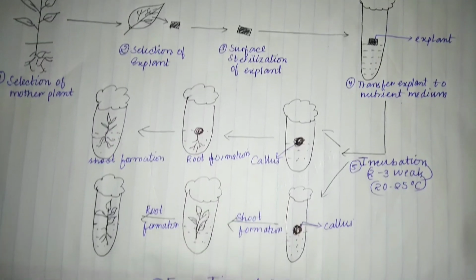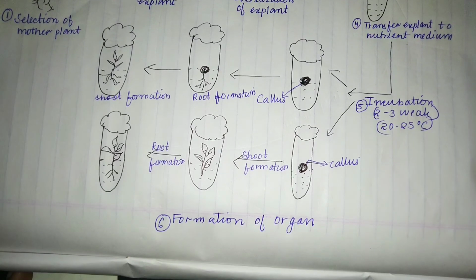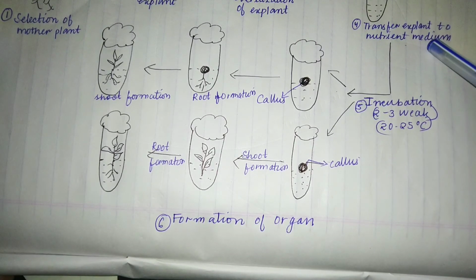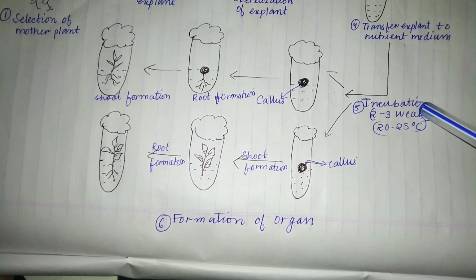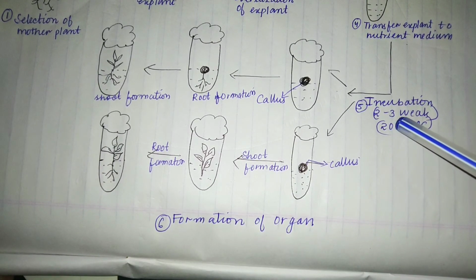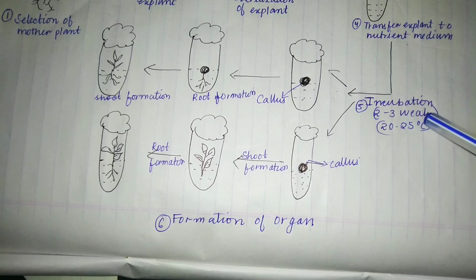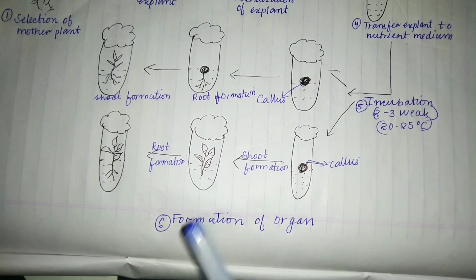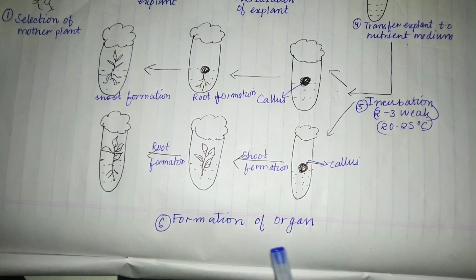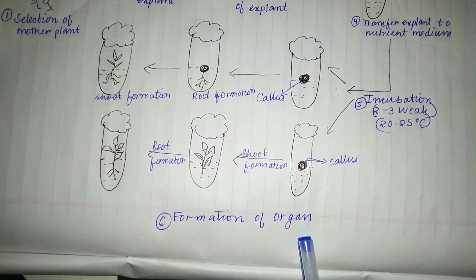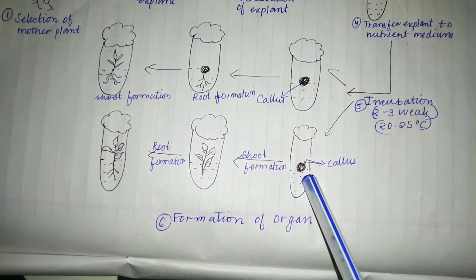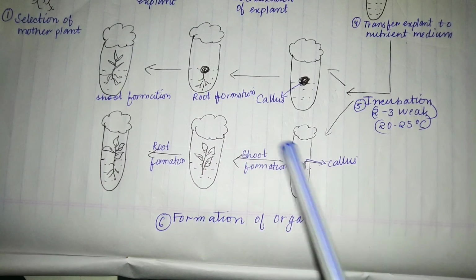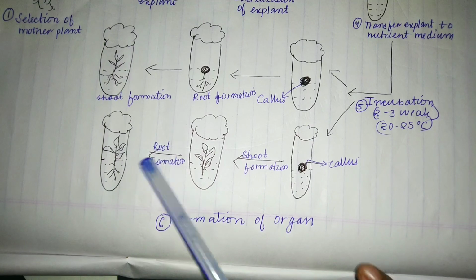After transferring the explant to the nutrient medium, the explant undergoes incubation for 2 to 3 weeks at 20 to 25 degrees Celsius, and the 6th stage is formation of the organ. When the auxin concentration is more than cytokinin, first root will form, and after the root, shoot will form. When the cytokinin concentration is more, first shoot will form, after that root will form.